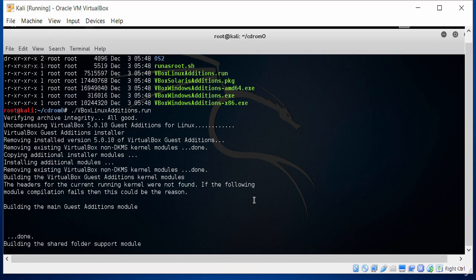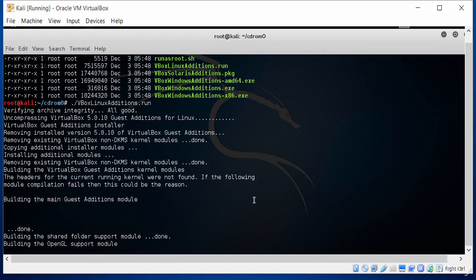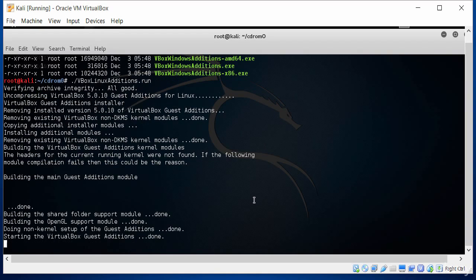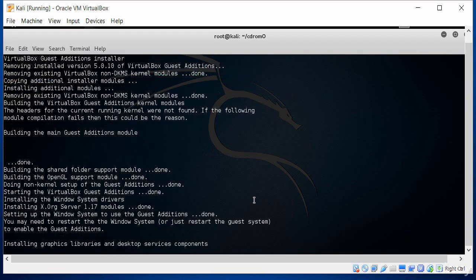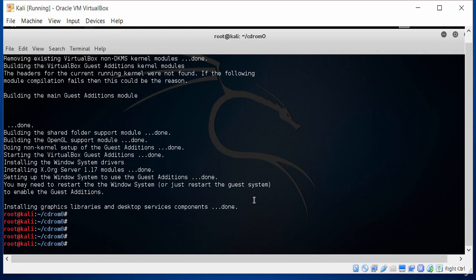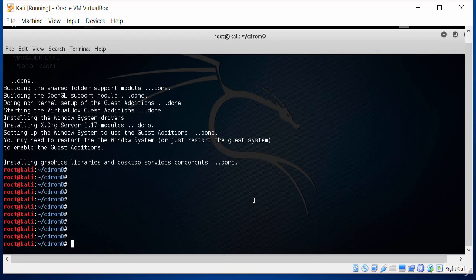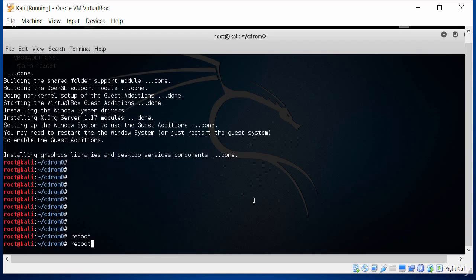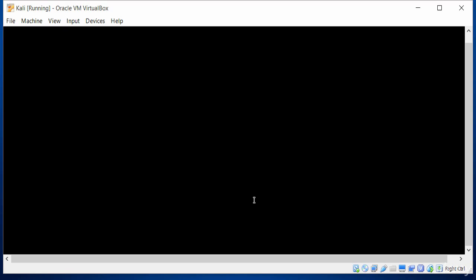While that's working, that's done. Now it's just building a little bit of additional shared folder support. And once that's complete, we'll reboot the virtual machine and hopefully all the functionality is working fine. So here we go, it's installed everything, the graphics components and libraries. So now I can reboot the computer. Once I reboot this, all our services should be functioning as we wish. So let's reboot that.